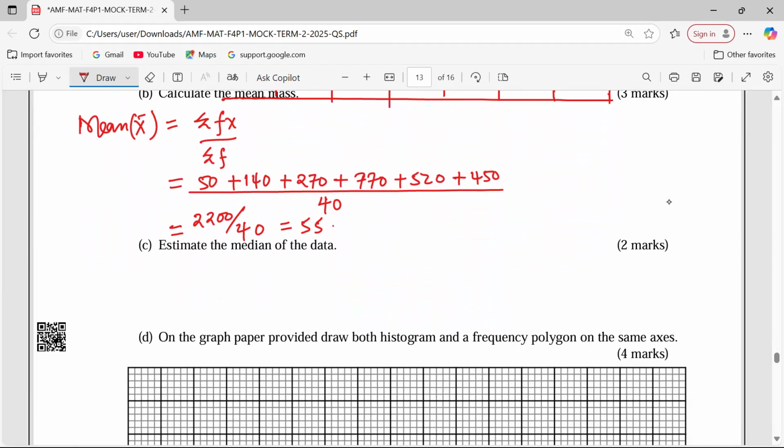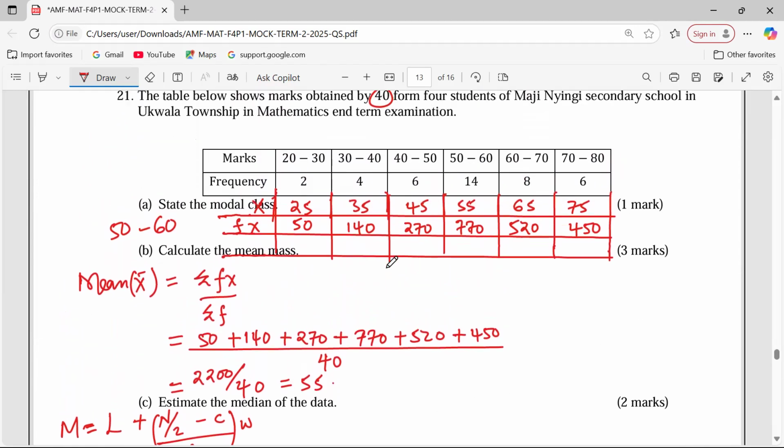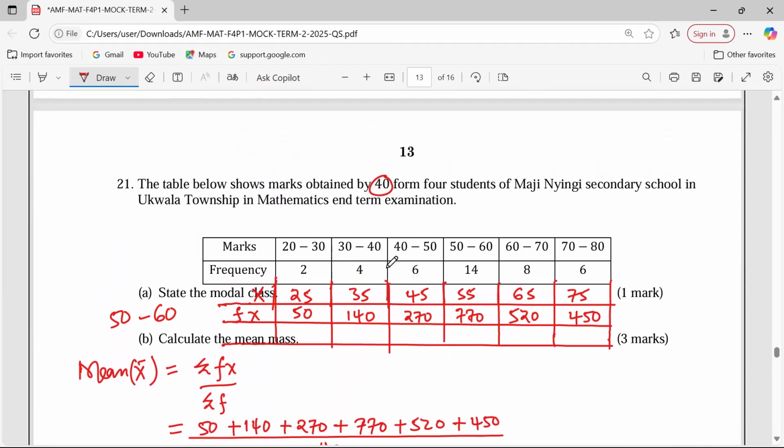Look at part C. Estimate the median of the data. We know very well that median is usually given by lower class boundary plus total frequency over 2 minus cumulative frequency just before the median class, out of frequency of the median class, multiplied by the class width. At this point, what we need to realize is what we call the median class. How do we get the median class?